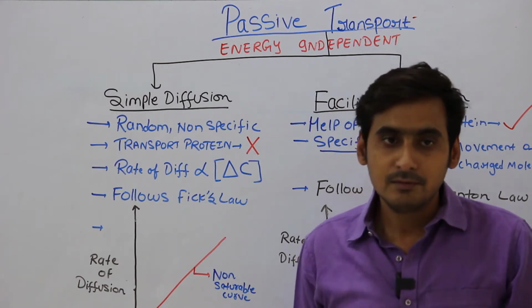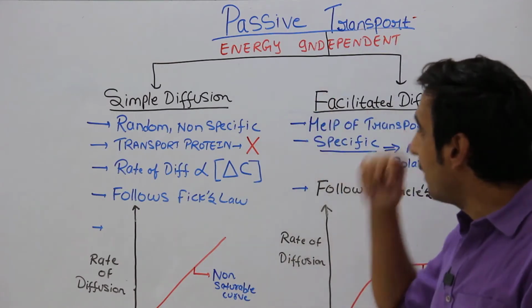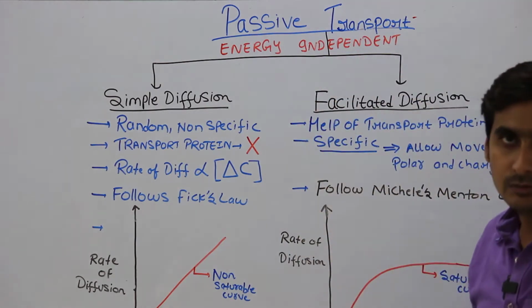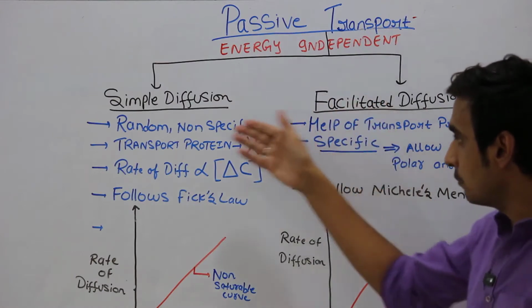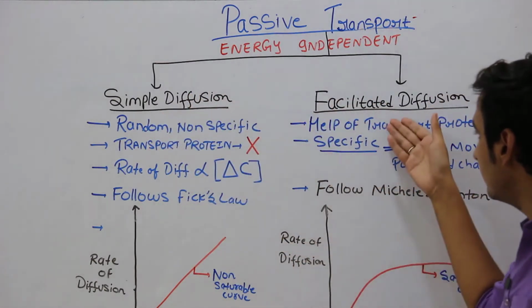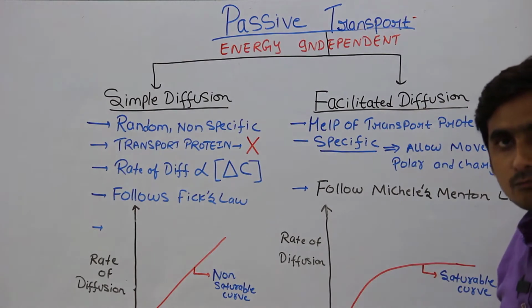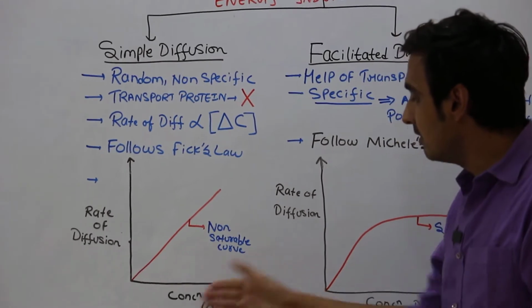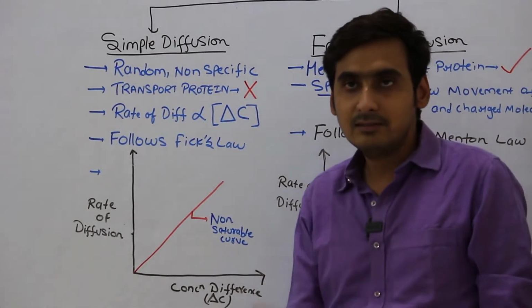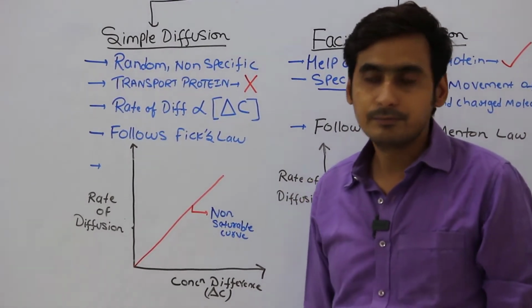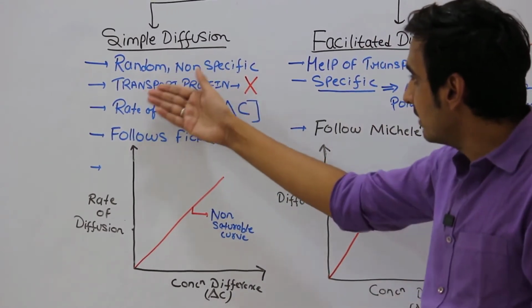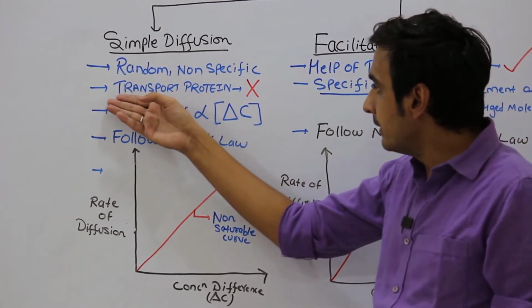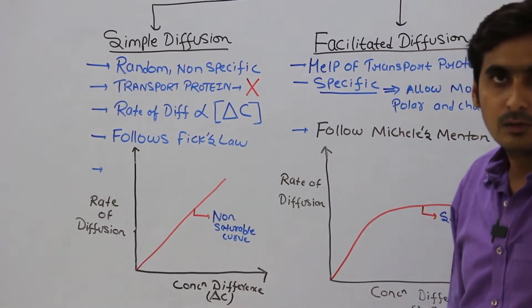So for today's lecture I would be discussing the passive transport. It's an energy independent process and it could be of two types. One is simple diffusion and another is facilitated diffusion. For simple diffusion, the driving force is just a concentration difference of those molecules across the plasma membrane, and it's a random process and a non-specific movement, and here there will be no involvement of transport protein.